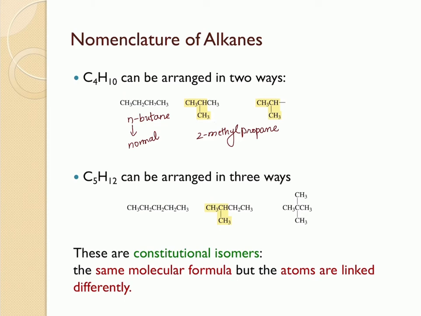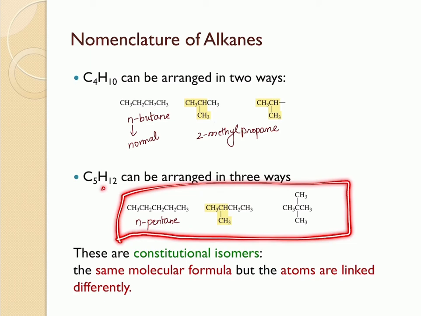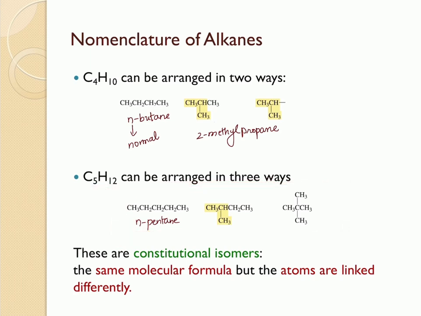Similarly, if you take the case of C5H12, it can be arranged in three different ways. You can choose to put all the carbons in a straight chain, such as this, in which case this is called n-pentane. Or you can put one of the methyl groups as a branch substituent on a butane structure, or you can put two methyl groups as substituents coming off from a propane. And all of these are constitutional isomers of the molecular formula C5H12.